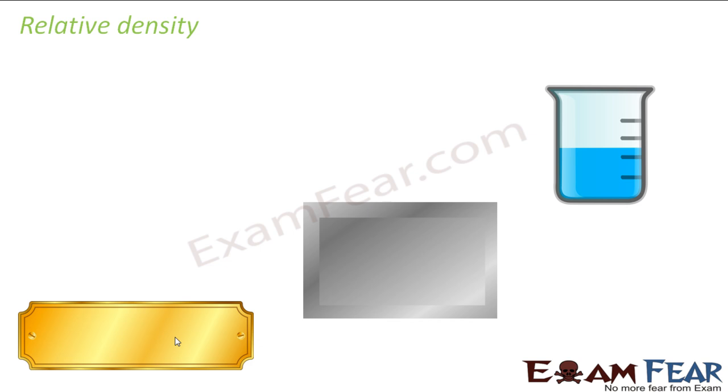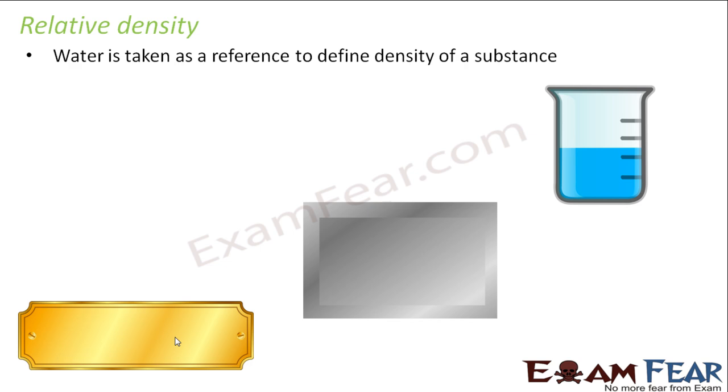Now let us talk about relative density, because relative density is another term which is often used, which is a comparative term. Defining densities of every object becomes very cumbersome because the density values are big and you need to remember all density values of so many objects. So what is done is water is taken as a reference to define the density of a substance. We consider water as the reference.